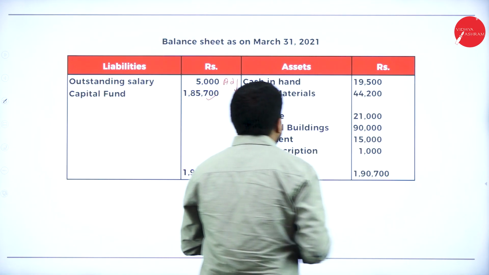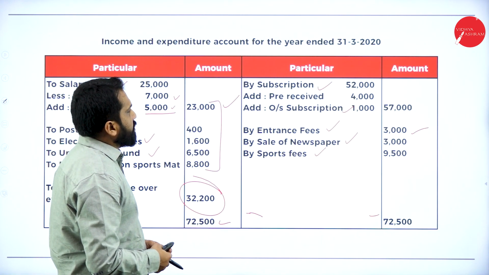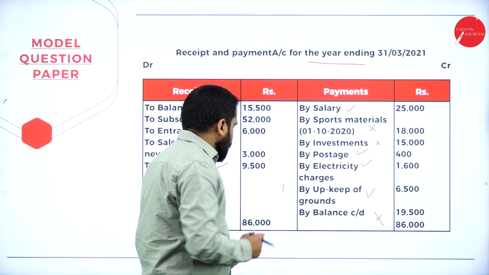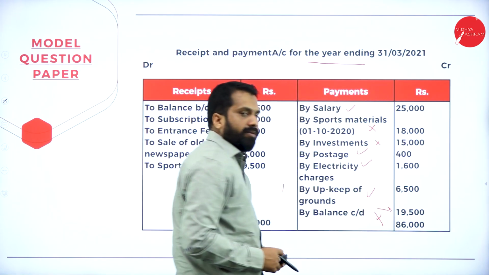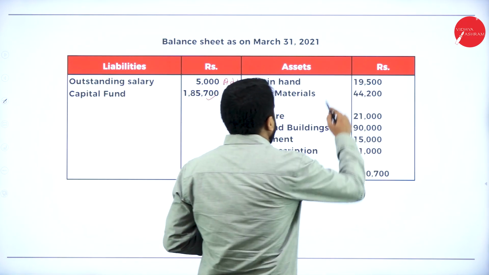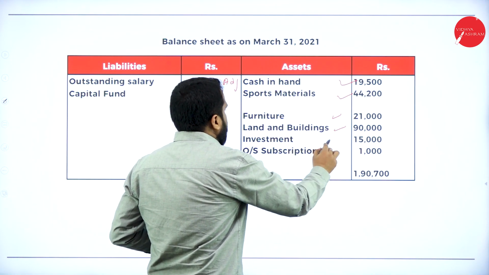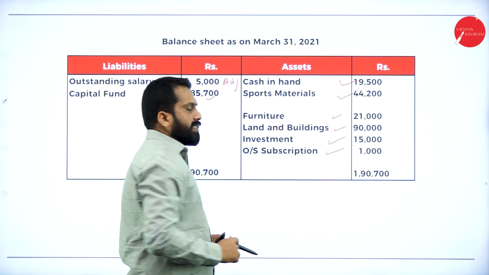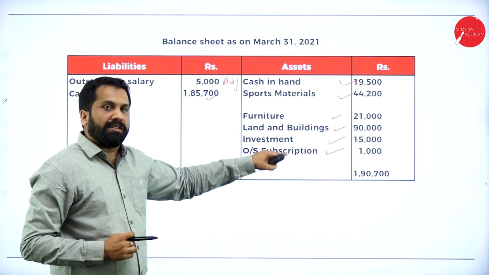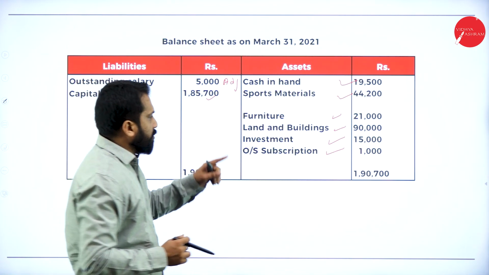Now, come to your credit side. Cash in hand. What is the cash in hand? The cash in hand is from your receipt and payment account. What is the balance carried down in this? The balance carried down is 19,500. That is your closing cash balance, 19,500. Sports material, furniture, land and building, investment, outstanding subscription, because it is received in advance. So that is the reason we have taken it under this. Clear? Yes. So what is the total now?